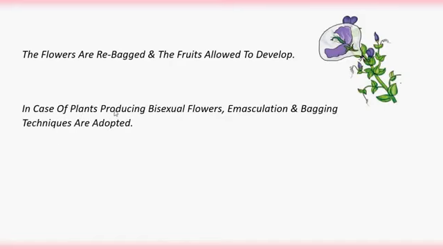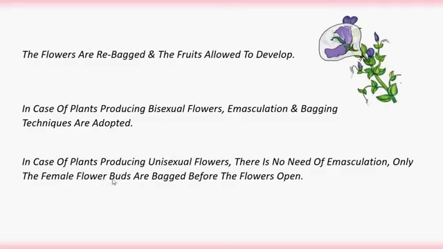In case of plants producing bisexual flowers, meaning flowers consisting of both male and female reproductive organs, in such flowers, emasculation and bagging techniques are adopted. Both emasculation and bagging should be applied in the bisexual flowers.